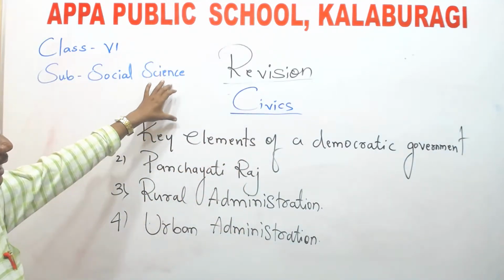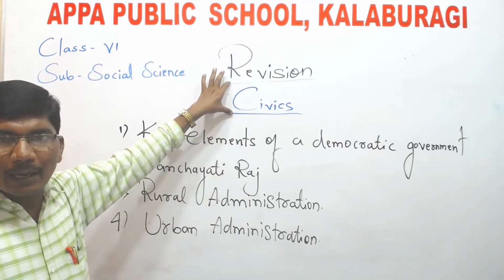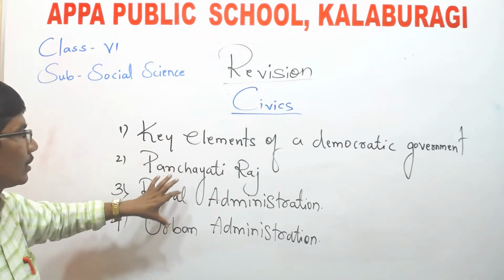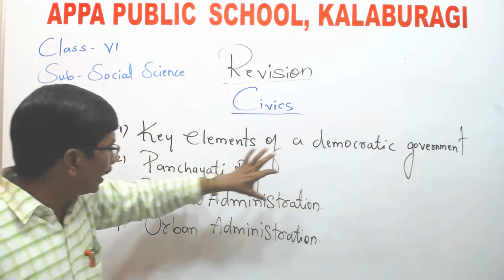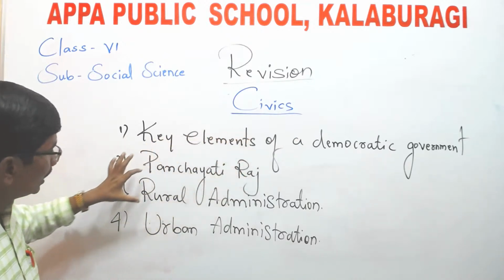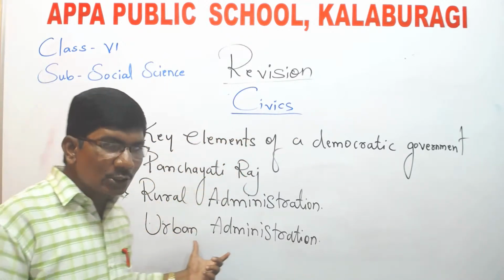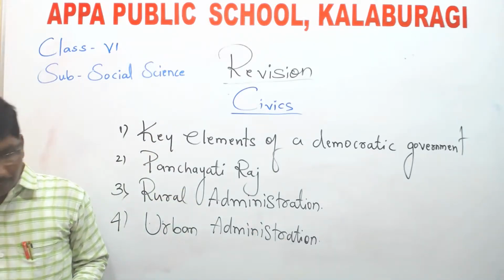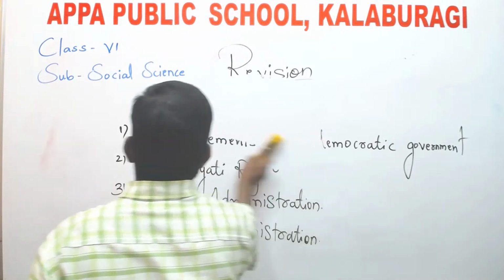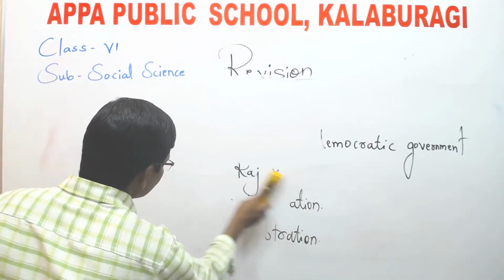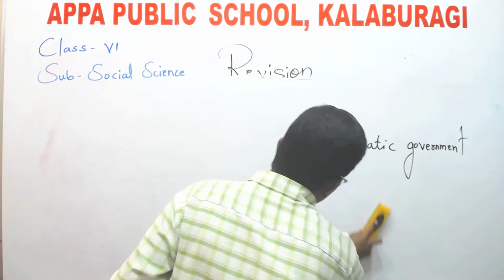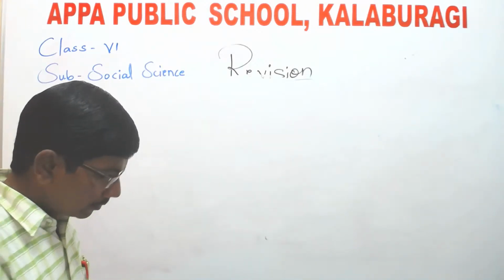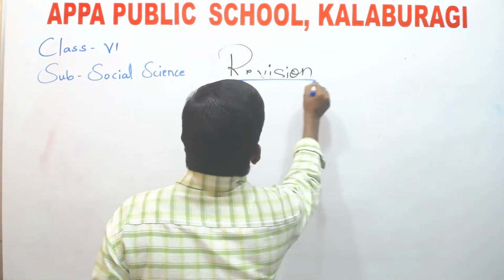So children, these are the 4 chapters from the civics part. You have to read these 4 chapters: Key elements of a democratic government, Panchayati Raj, rural administration, and the last one is urban administration. So this is about the civics part. And next, geography. What is it, children? Geography part.